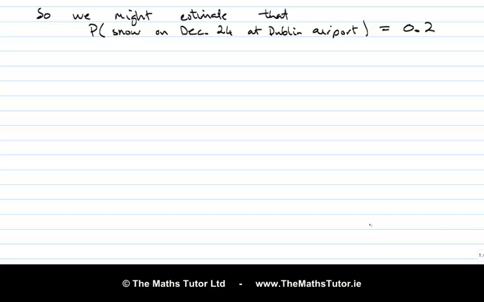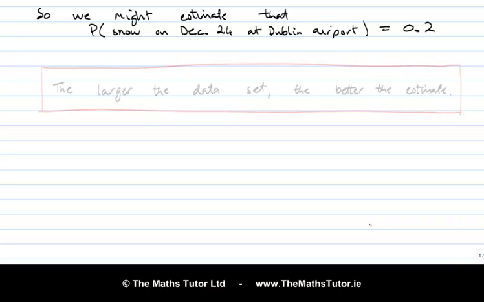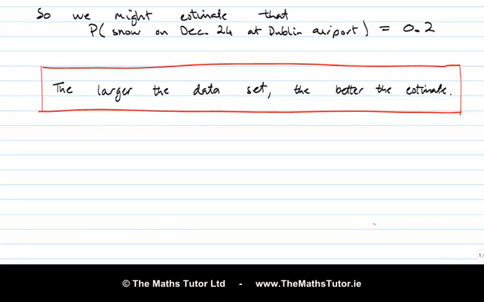A very important point to make about this method is that the larger the data set we have, the better the estimate. In the example above, we used data from 50 years to estimate the probability of snow at Dublin Airport on Christmas Eve. If instead we'd had data from, say, only 5 years, then our estimate would have been much less reliable. So a small data set gives you a poor estimate of the probabilities, and a large data set is likely to give you a much more accurate estimate of the probabilities.